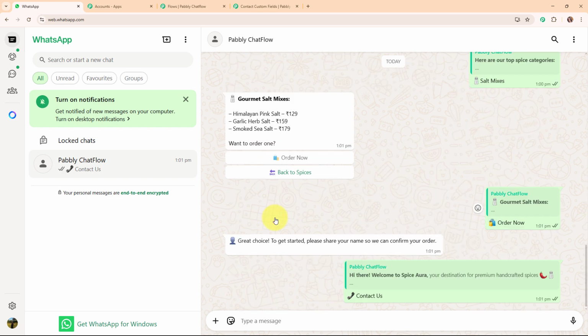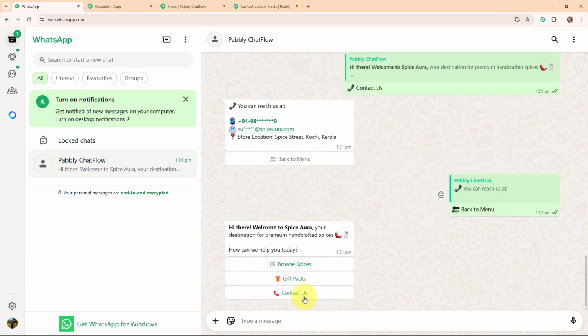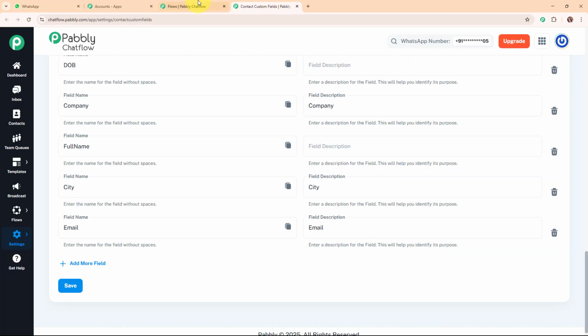Now let's click on this contact us quick reply button. Alright, so now here you can see the contact us details and the option as back to menu. And here you can see we are back to the main message. So with this we have successfully seen the working of this amazing chatbot that we just created using Pabbly Chatflow for our Spice business. So let's move back to the flow.